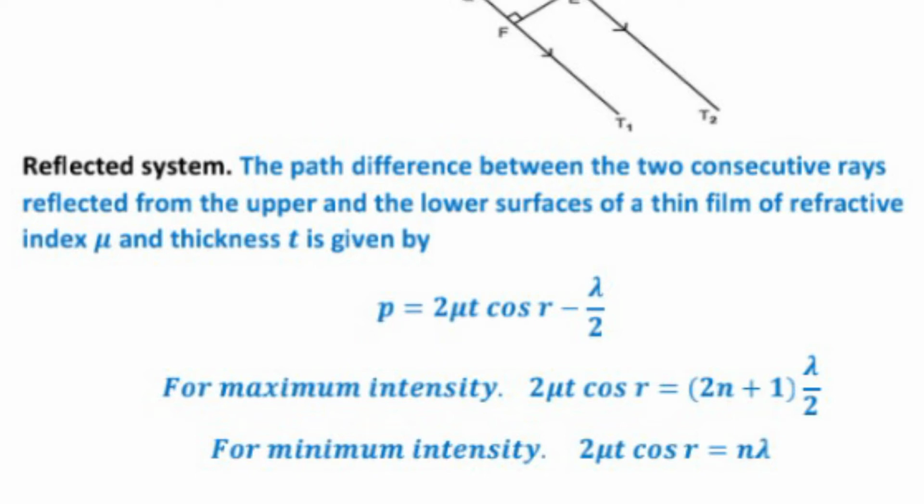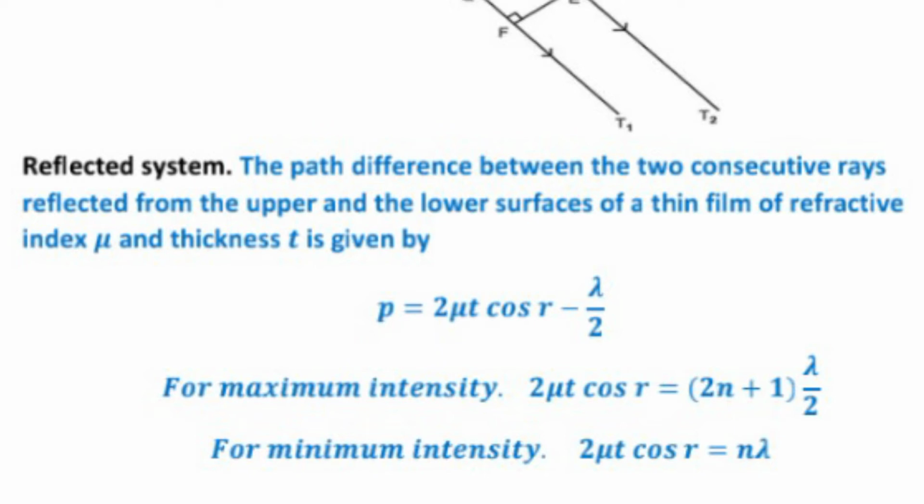Transmitted system. For maximum intensity, 2 mu t cos r equal to n lambda. And for minimum intensity, 2 mu t cos r equal to (2n plus 1) lambda upon 2, where n equal to 0, 1, 2, and so on.